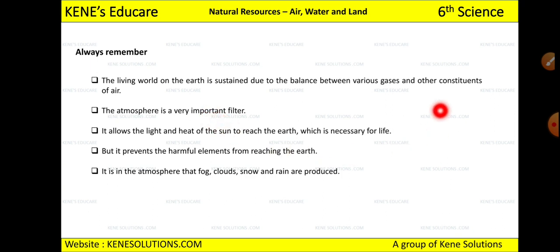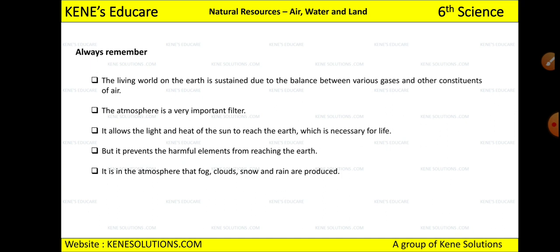I told you a layer of air which surrounds the earth is called the atmosphere, right? So it is surrounding the earth and protecting us, acting like a filter for us. Then it allows the light and heat of the sun to reach the earth, which is necessary for life, because if the sun doesn't come for one day, what will happen? We will not get light, right? Like at night when it is completely dark, it will stay like that all the time.